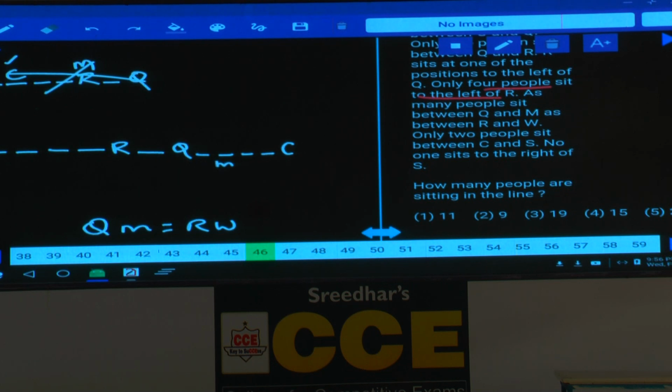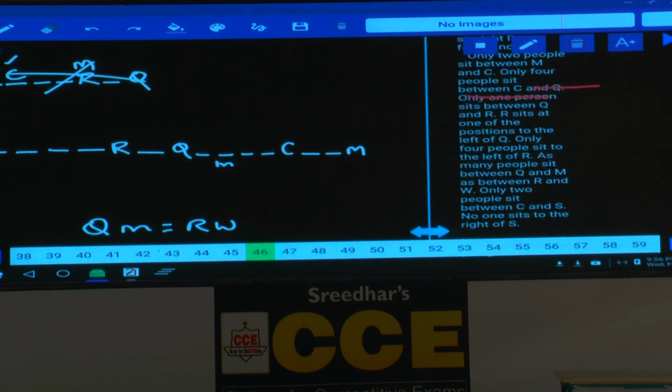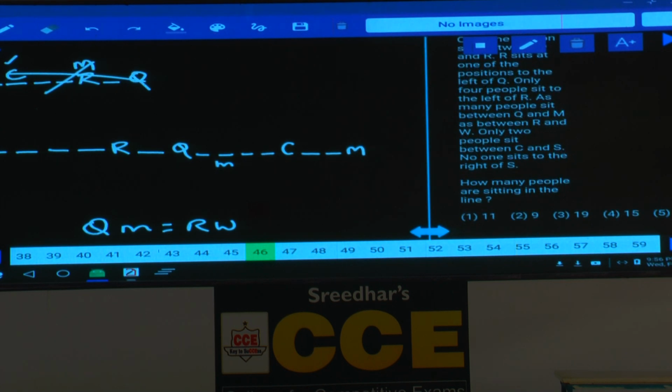Then only 2 people between M and C, as C is here. Now M can be here. And what is the other possibility? M can be here as well. Only 2 people between M and C. Are you following this one or not? Only 2 people between M and C, 4 people between C and Q. Now this is M1 and this will be M2. There are 2 possibilities.